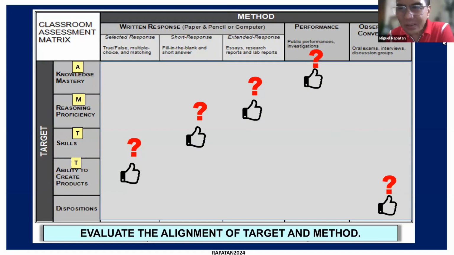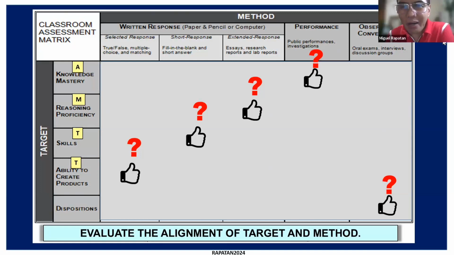And then what about this reasoning proficiency? Is there alignment? The reasoning proficiency falls under extended response. Essays, research report. I think this falls under performance po.